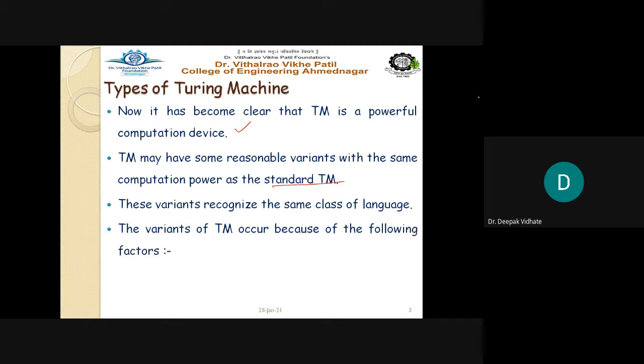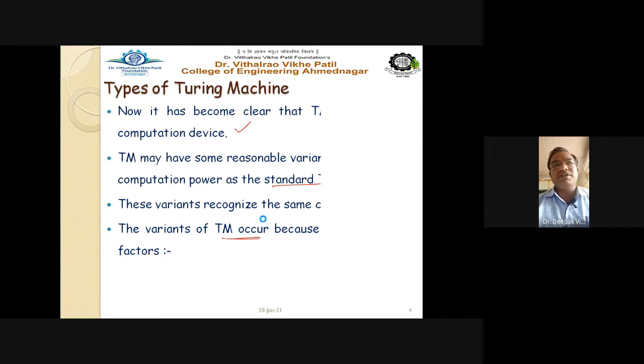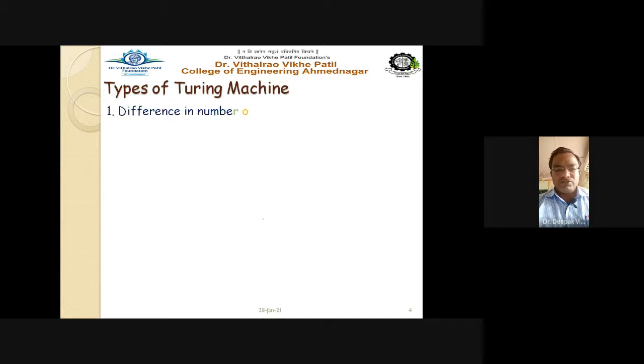Variants of Turing machine occur because of the following factors. There may be a question in your mind: if the powers are equal, why is there a necessity for the Turing machine to have different types? Why is there a need for different types of Turing machine? There are different reasons, different factors. So let us see these factors.